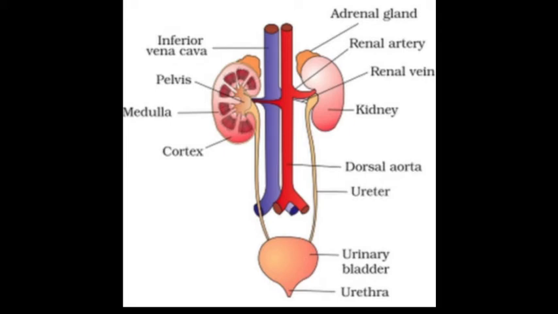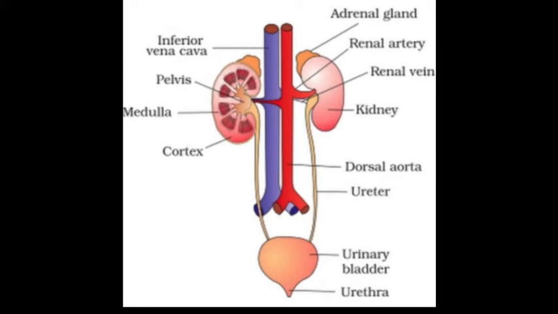Okay, and below this there is the renal vein. Meaning the renal vein takes blood away from the kidney into the inferior vena cava. Okay, and on the right side you see that there is the medulla. The main function of the medulla is to regulate the concentration of the urine. So it undergoes unidirectional peristaltic movement to allow drainage of the urine downstream, meaning the ureter and bladder. Okay beta, this is about the structure of your kidney.